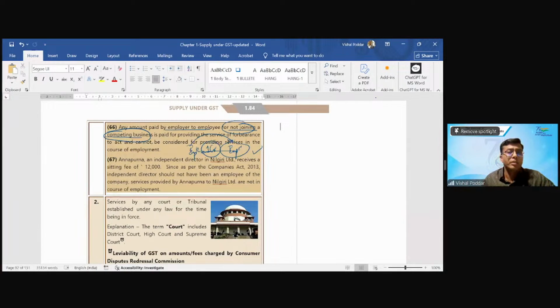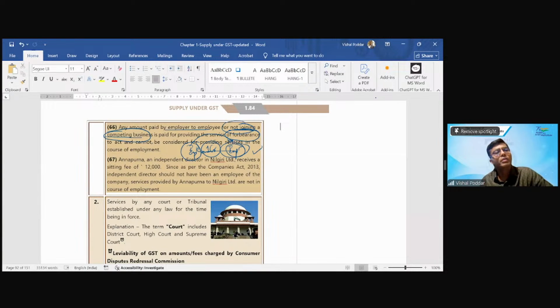Because here there is an independent contract between the employer and employee, and the contract is of not doing something, which we normally refer to as forbearance. It is not your typical contract of service or salary contract. That is over. Now you are leaving my organization. I sign another contract with you saying that, boss, since you have worked with me for a longer period of time, I want that you do not join a competing business.